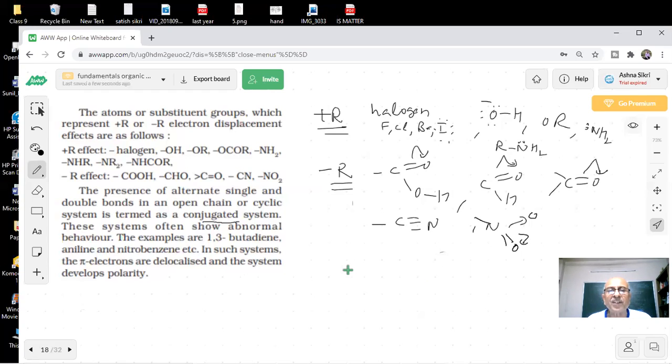And another interesting thing is happening in an open or cyclic system. You have an open system where there is a single bond, double bond, single bond, double bond. So what type of situation is it? Sir, it's a conjugated system. In conjugated systems, such a shift will take place, students.